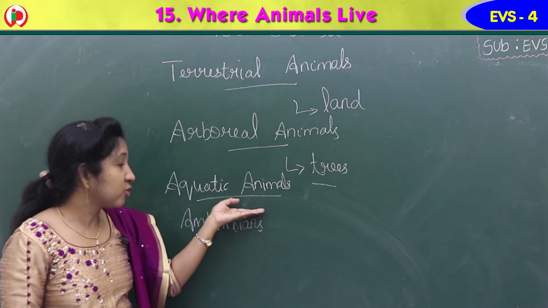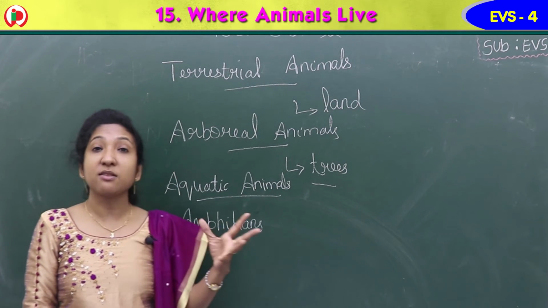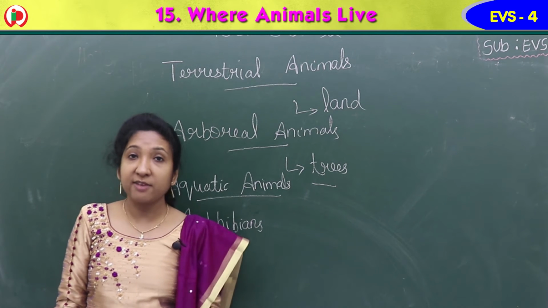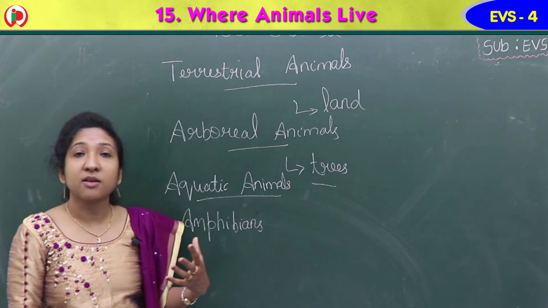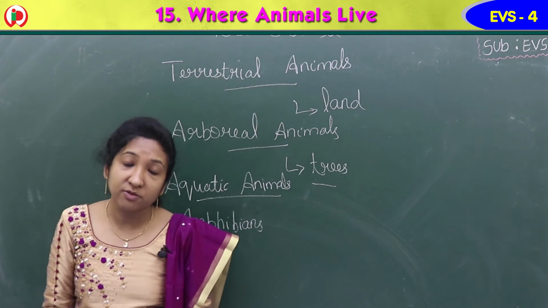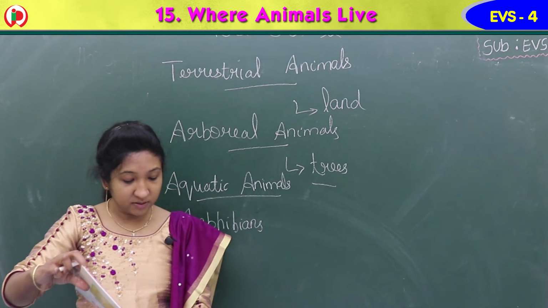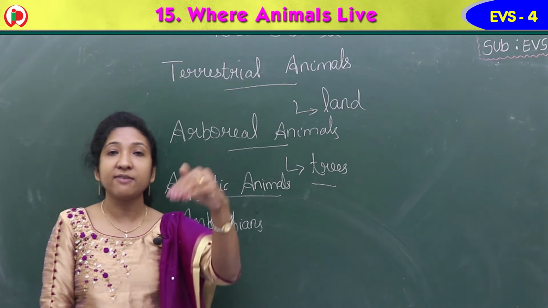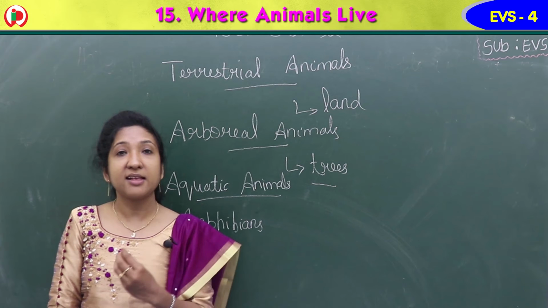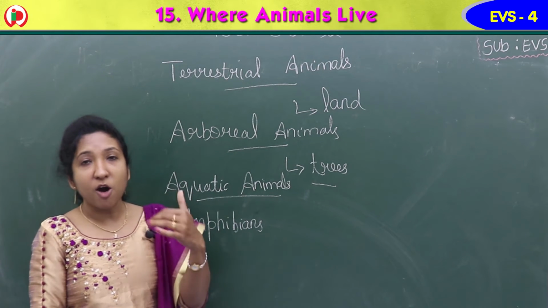Then we came to aquatic animals, the animals that live in the water. There are different kinds of fishes that live in the water. Fish, crabs, jellyfish, starfish, they all live inside the water. The water provides them food and oxygen to live. Some fishes like eels live in coral reefs, a kind of rock we can see inside the water. Eels, E-E-L-S, are a kind of fish that looks like a snake. These fish live in the coral reefs.